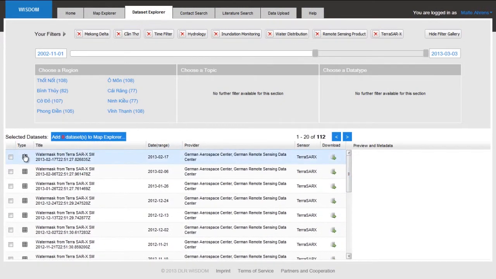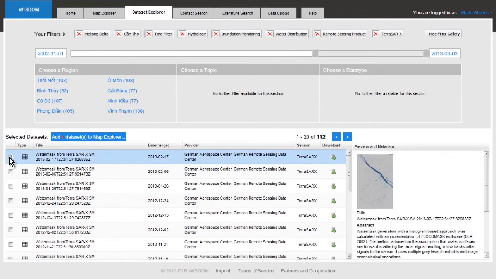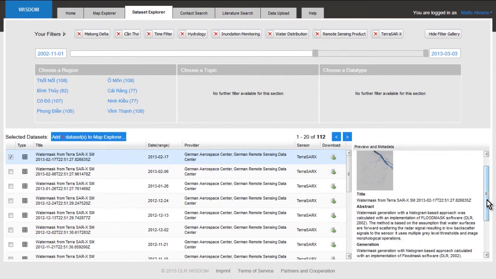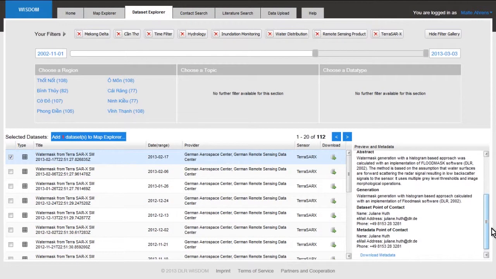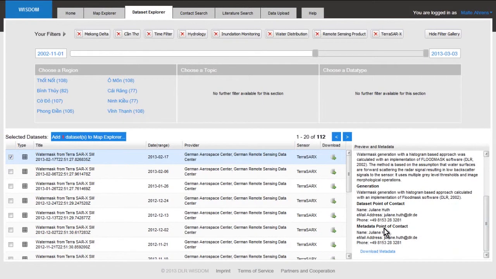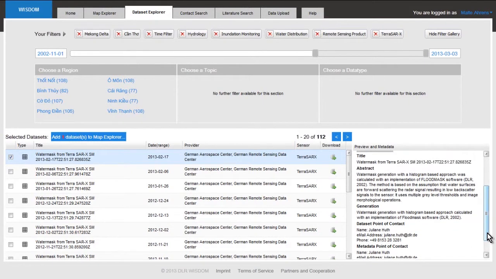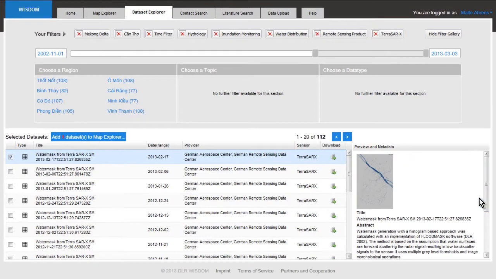If we mark one of these products, I will choose the first one in a list here. You can see it is very recent. It is not even 2 weeks old. When I mark this product here, the first thing I get is a preview of this dataset, and I get a short description of the dataset, and I also get a point of contact, so I know who has generated this dataset, and whom I can ask if I have questions.